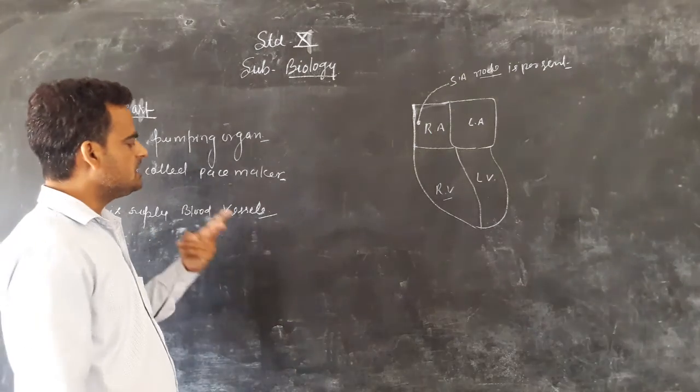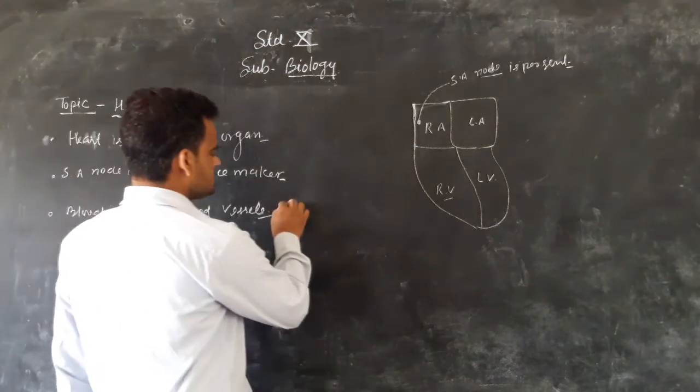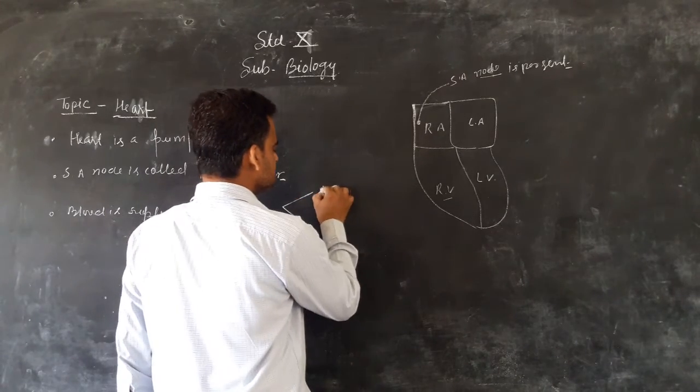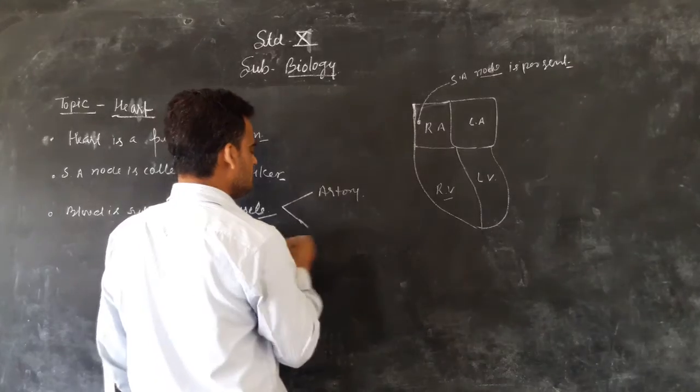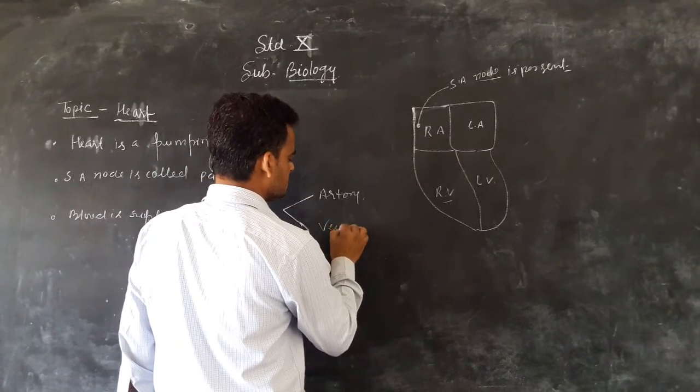Blood vessels are of two types. First is the artery, and second is the vein.